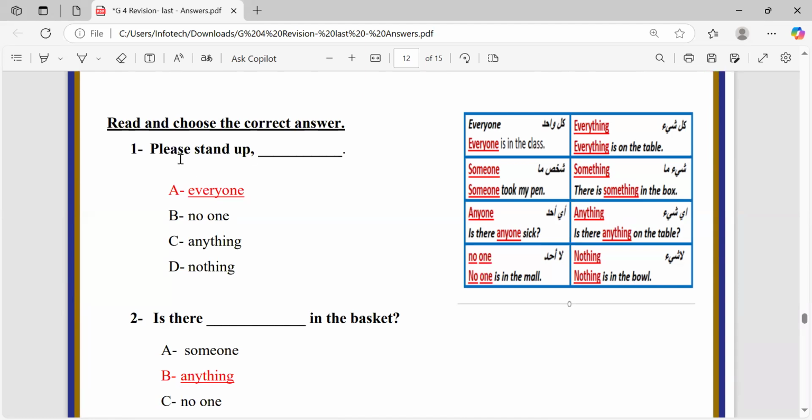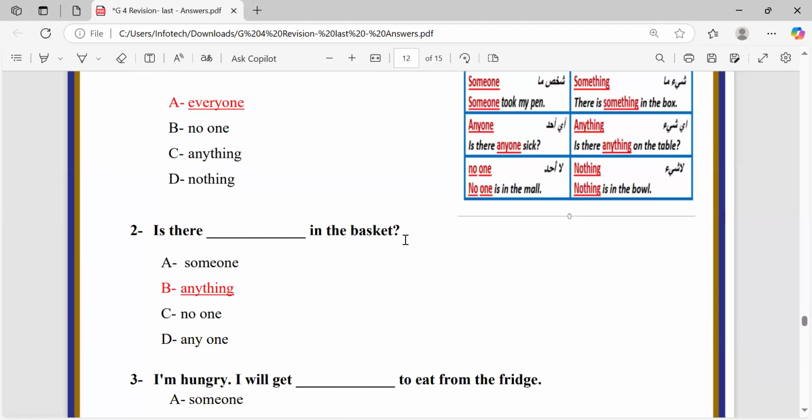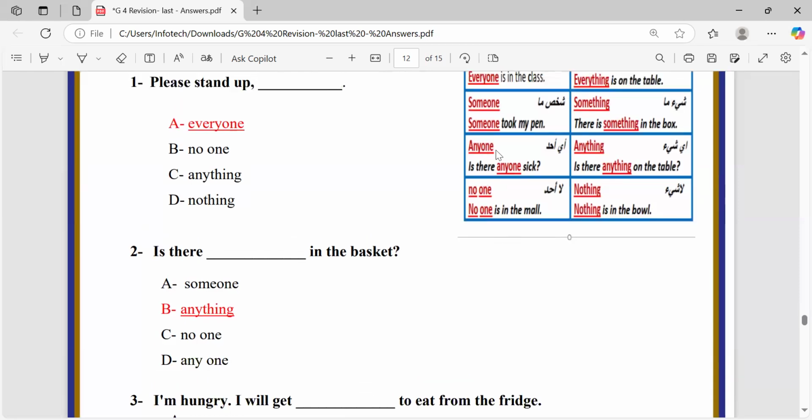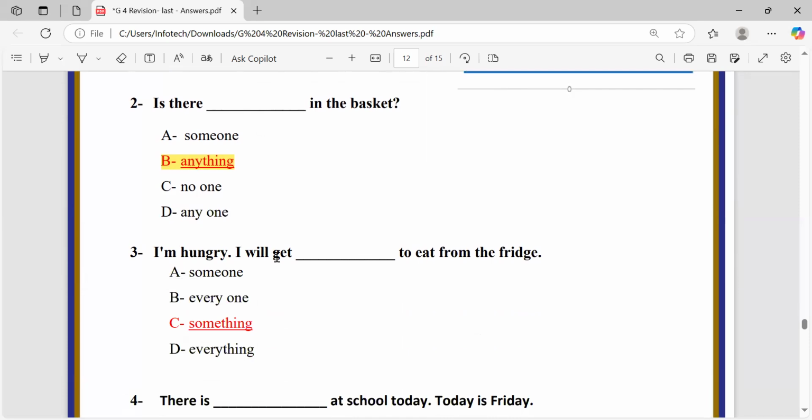Please stand up, everyone, because when I ask to stand up, I should talk to people. So stand up, everyone. Is there anything in the basket? As I told you, any is used for questions and negatives. And this is a question. You'll find a question mark here, so I have to choose any. Is there anything in the basket? I am hungry. I'll get something to eat from the fridge. Will you get everything to eat from the fridge? Of course not. You will eat something. So I'll choose something here.